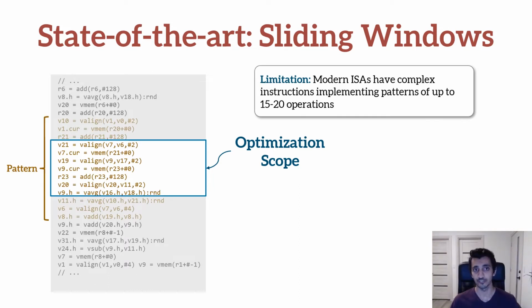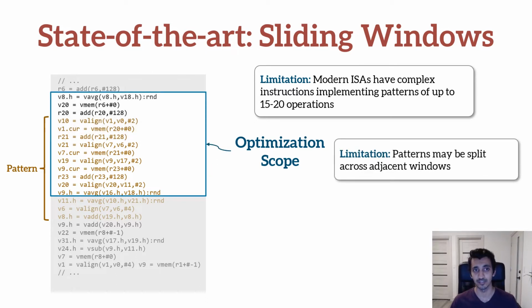First, modern instruction sets contain complex intrinsics that implement patterns of up to 15 or even 20 operations. These patterns are actually larger than the window sizes used by many state-of-the-art super-optimizers. Second, even if the window sizes were large enough to contain these patterns, there is no guarantee that the entire pattern will actually fall within the same optimization scope. Since each window is optimized locally, the super-optimizer may not detect opportunities to use these powerful instructions if the pattern is split across adjacent windows.